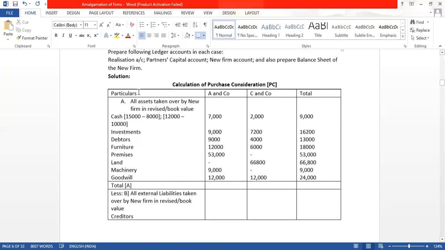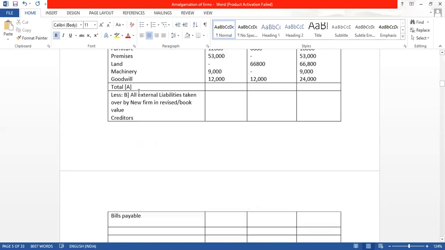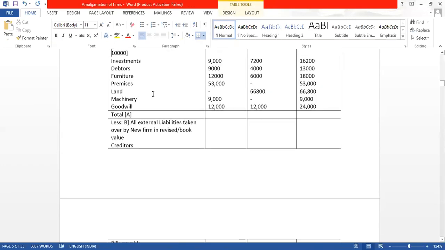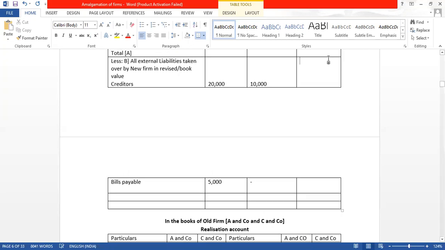And what is the amount? New value is not given, so we will take the old value 20,000, 10,000 and 5,000. So we will take the value 20,000, 10,000. And we have bills payable only in the first form 5,000. Here there is no bills payable.